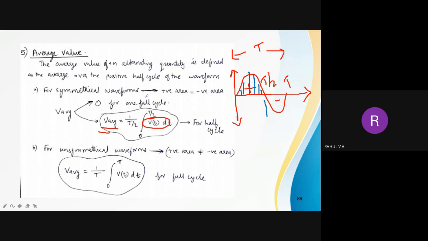The positive half cycle starts from 0 and ends at T by 2. So you have to add all the instances from 0 to T by 2 and divide by T by 2. That is, I am integrating all instantaneous values from 0 to T by 2, and then dividing by T by 2.